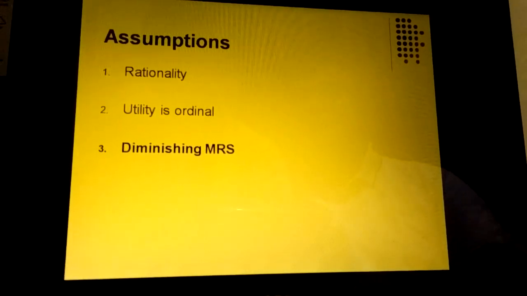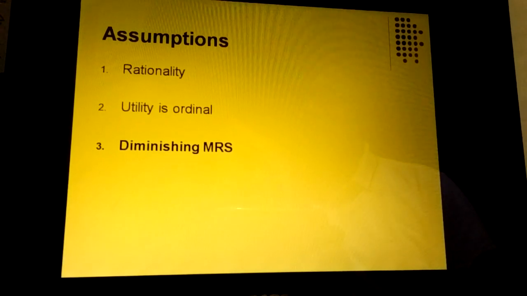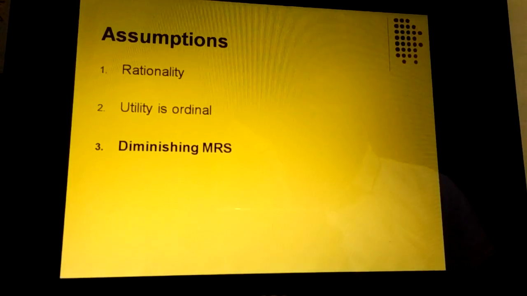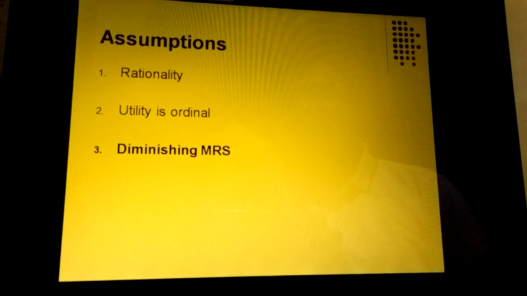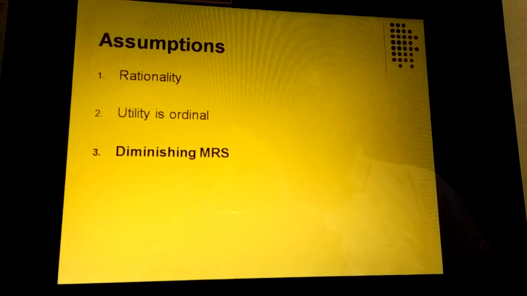Moving to the assumptions of the indifference curve. Here the assumptions are rationality, utility is ordinal, and diminishing marginal rate of substitution. Rationality means the consumer is assumed to be a rational person. He is the most logical person when making an investment or a consumption, so that will be on logical or rational grounds.